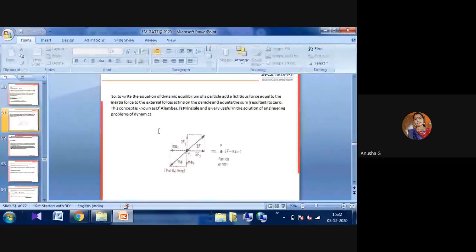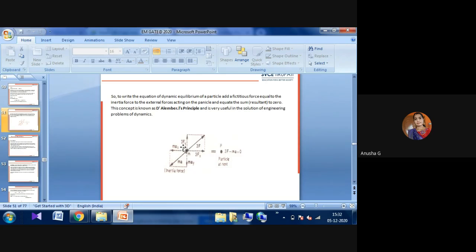To write the equation of dynamic equilibrium of a particle, the fictitious force equal to the inertia force is added to the external forces acting on the particle, and that equals the sum of the resultant forces. This concept is called D'Alembert's principle. It is very useful for solving engineering problems in dynamics.